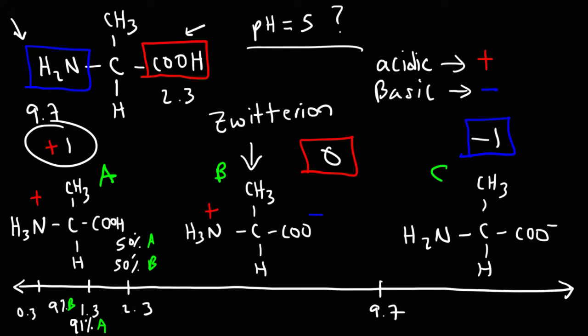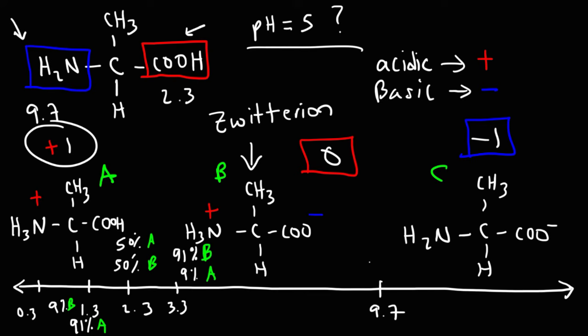So for example, if we were to go 1 unit to the right of 2.3, let's say 3.3, in this case, 91% of the amino acids will be in form B. The other 9% will be in form A. So at 3.3, this structure will be the dominant structure.